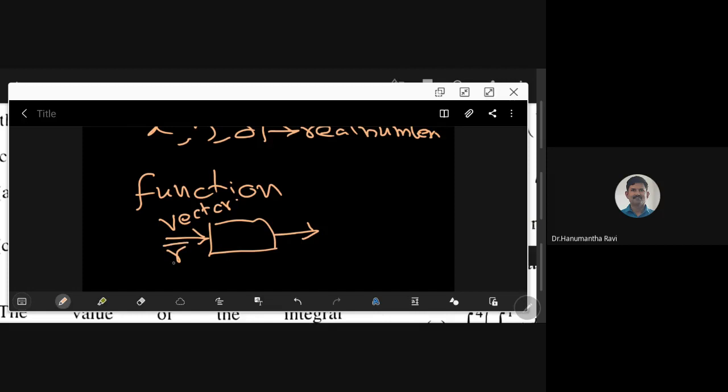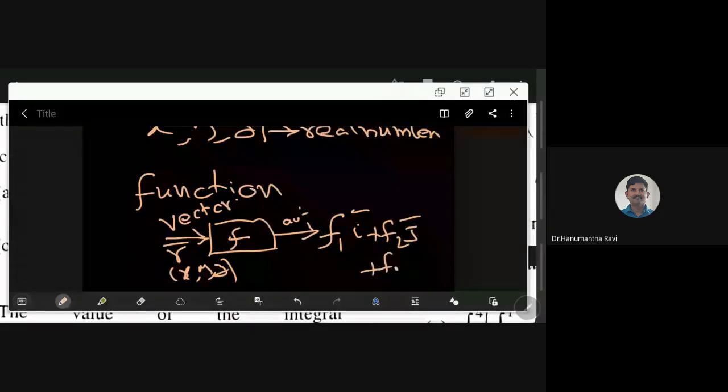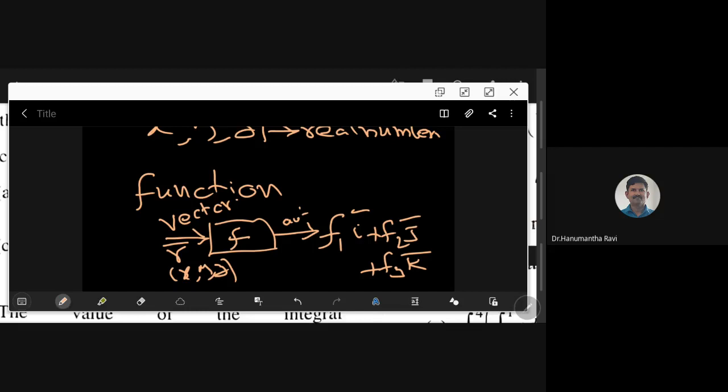So our input is r bar, which we write as x, y, z, or x i bar plus y j bar plus z k bar. And my function f can be a vector valued function. That is the output. So we may have f1 i bar plus f2 j bar plus f3 k bar. The output is also a vector.